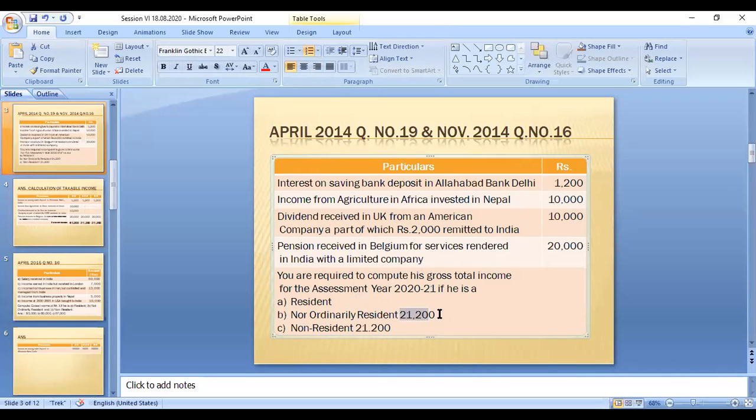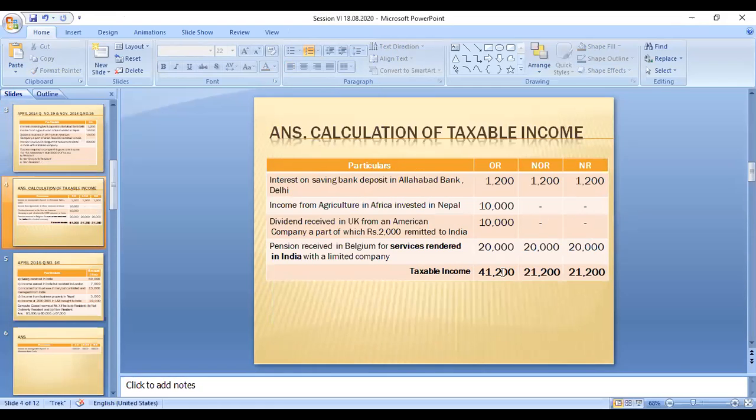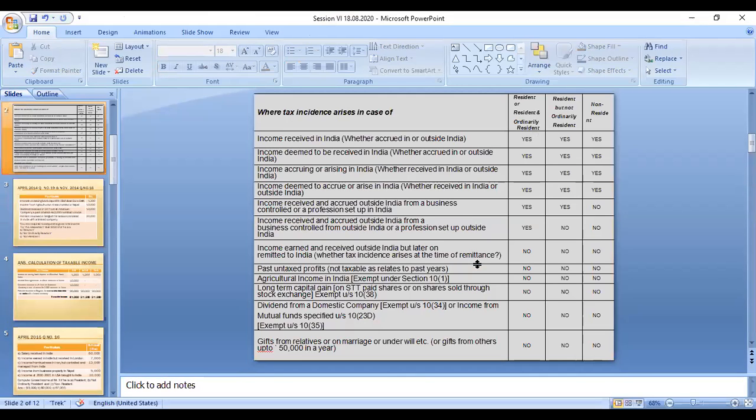Okay, so this is not required right now. We'll delete it now. So this is a question, right? So what is the answer? 41,200, 21,200, 21,200. OR means ordinary resident, NOR means not ordinary resident, NR means non-resident. So this amount is written on the basis of the first slide.